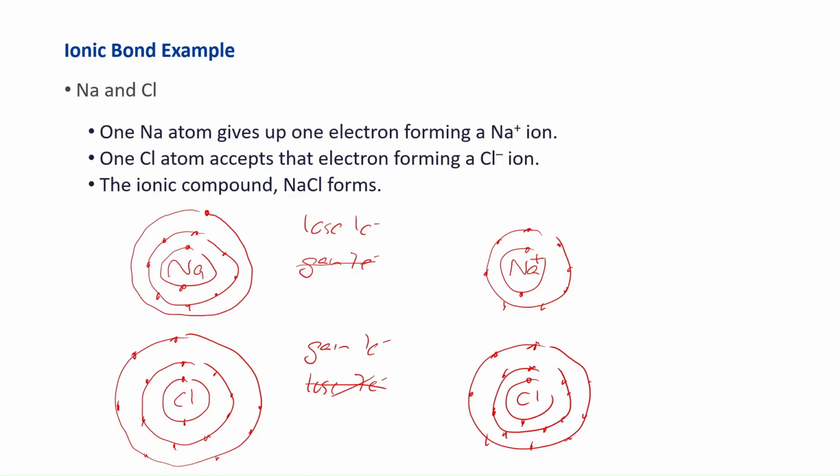Again, chlorine has a full outermost shell, but because it gained 1 electron, it's a minus 1 ion. And the attraction between the sodium ion and the chlorine ion, that's the ionic bond.